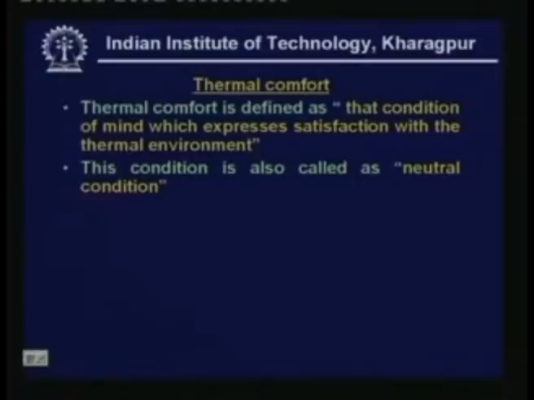So there is a lot of vagueness assigned to this. We will also see that the thermal comfort requirements vary from person to person. So it is not really possible to satisfy all the occupants. This I will discuss a little later. The condition of thermal comfort is also sometimes called the neutral condition, even though strictly speaking they are not exactly the same, but as far as we are concerned, the thermal comfort or neutral condition mean the same thing.